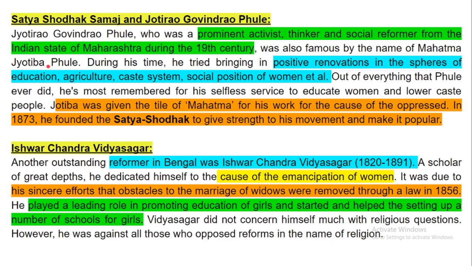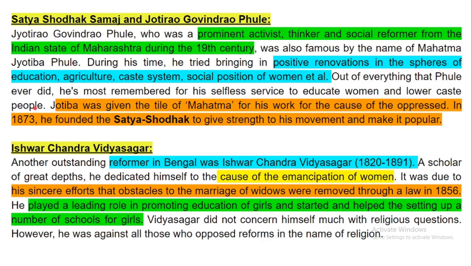During his time, he tried bringing positive renovations in the sphere of education, agriculture, caste system, and the social position of women. Out of everything that Phule ever did, he is most remembered for his selfless service to educate women and lower caste people.